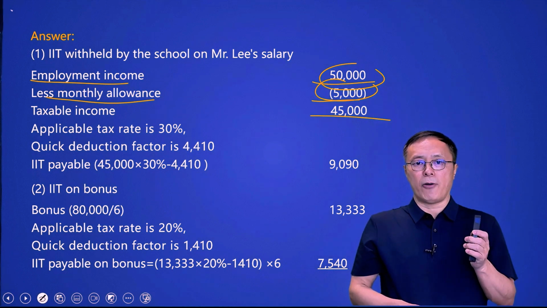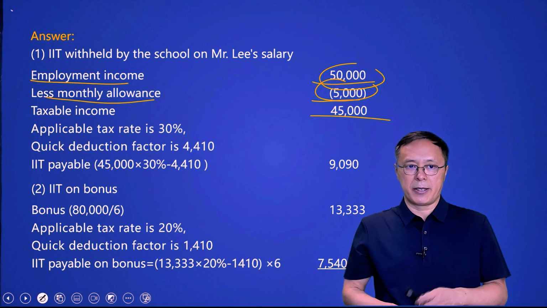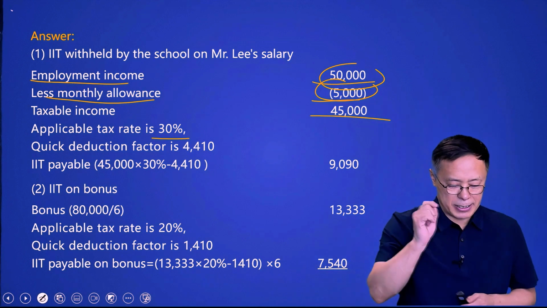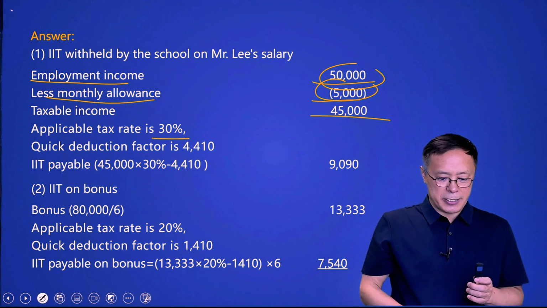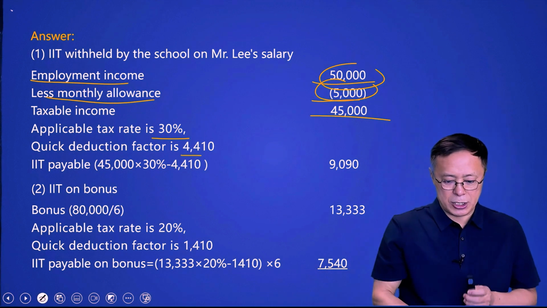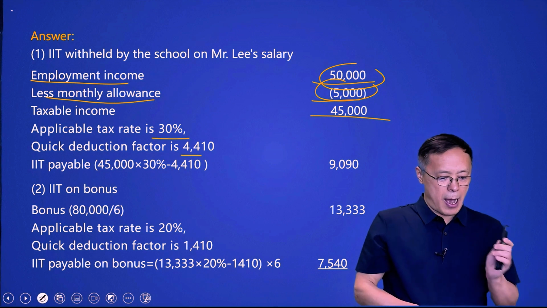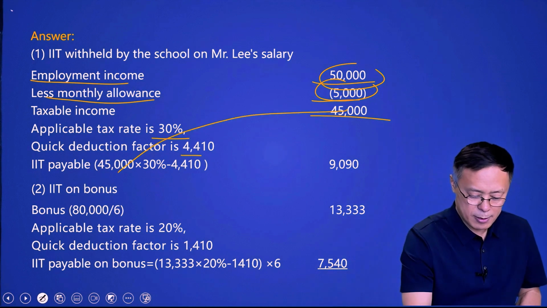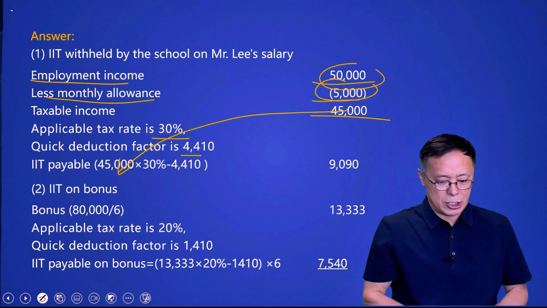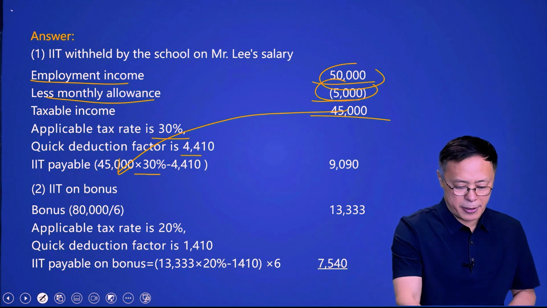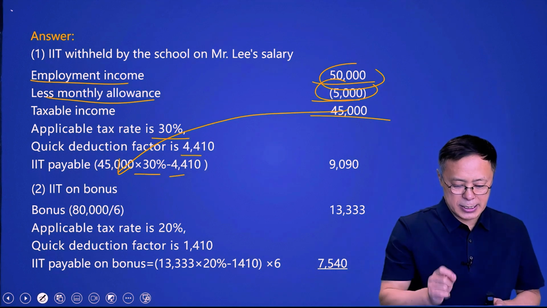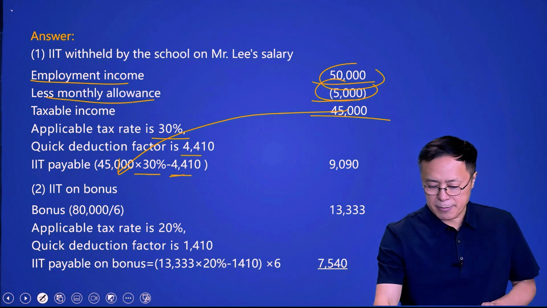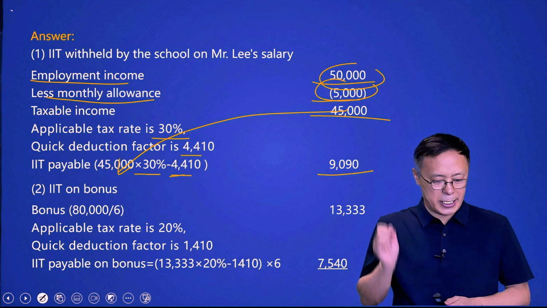According to the tax rate table for comprehensive income on a monthly basis, the applicable tax rate is 30%. The quick deduction factor is 4,410, so IIT payable is 45,000 times 30% minus the quick deduction factor, the value is 9,090.